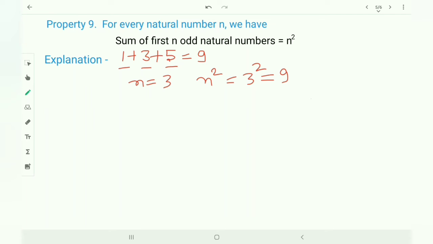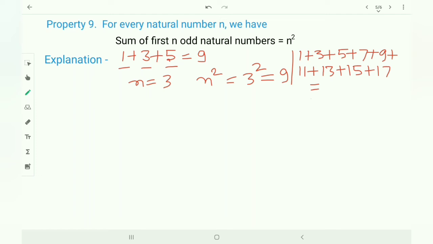Now one more example. Suppose I am taking 1 plus 3 plus 5 plus 7 plus 9 plus 11 plus 13 plus 15 plus 17, like this. Now you can understand this will take more time for adding all these numbers to get the sum.